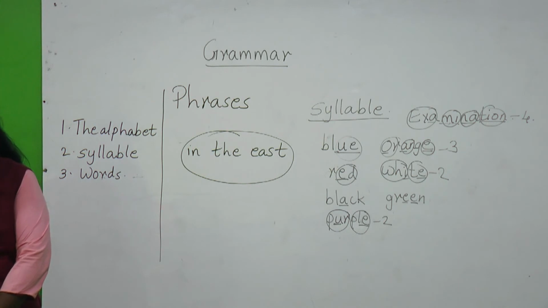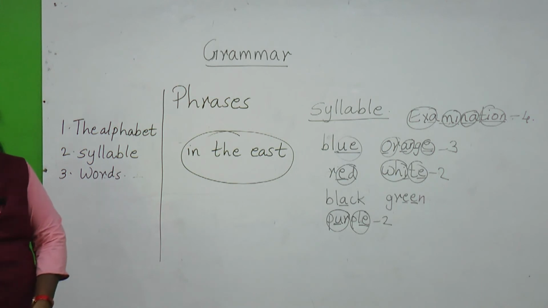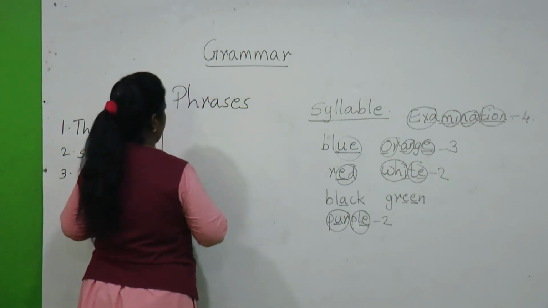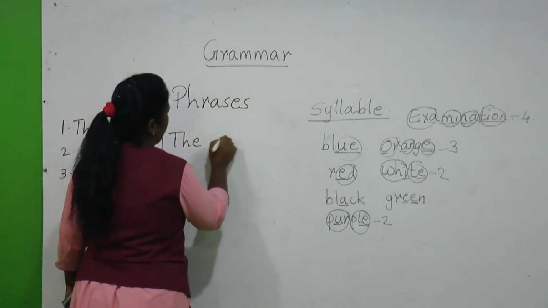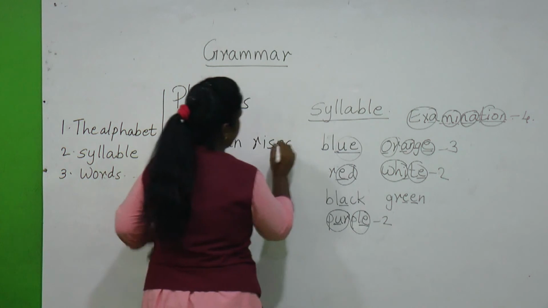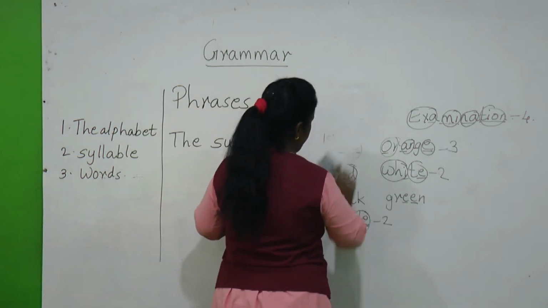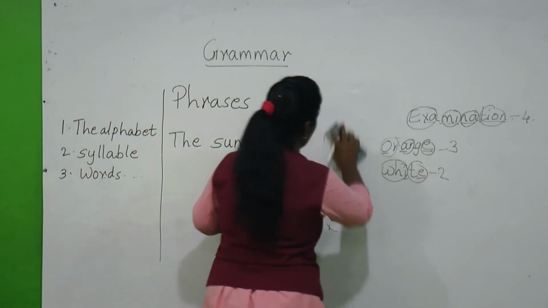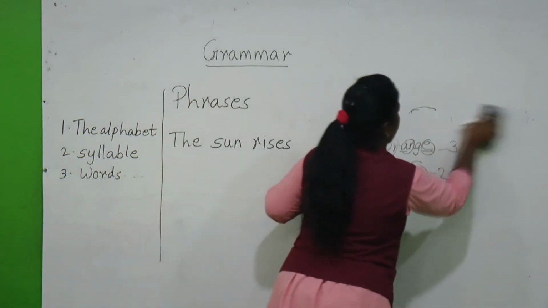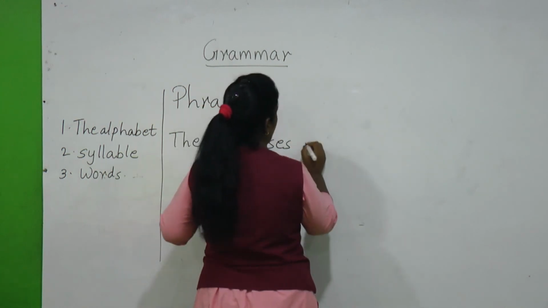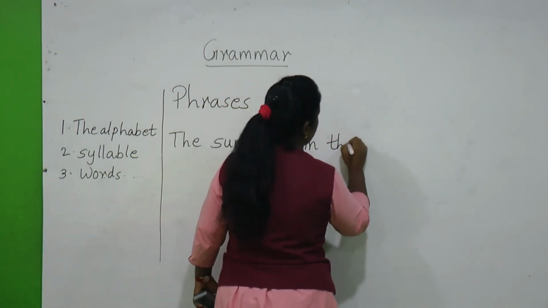The words in a phrase are closely related to each other and the phrase functions as a whole in a sentence. See, suppose I write this sentence in this way: the sun rises in the east.